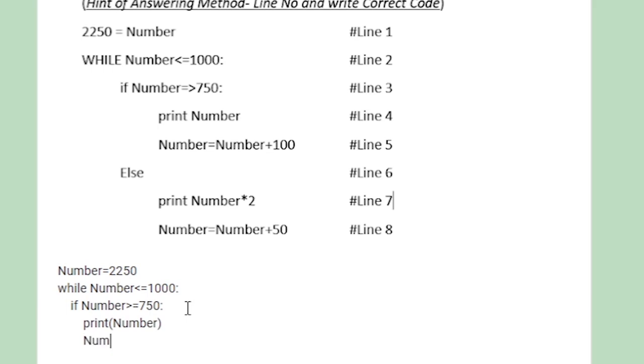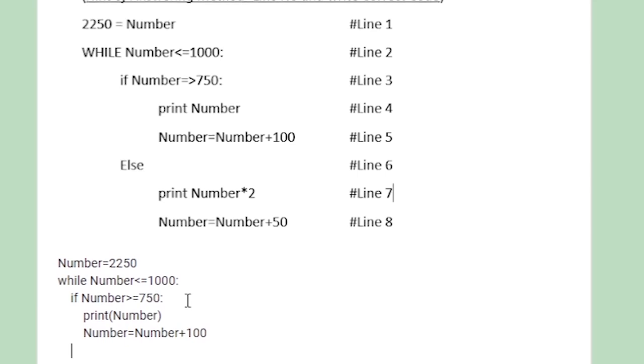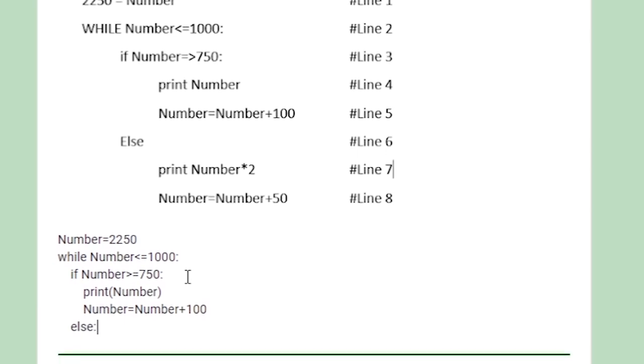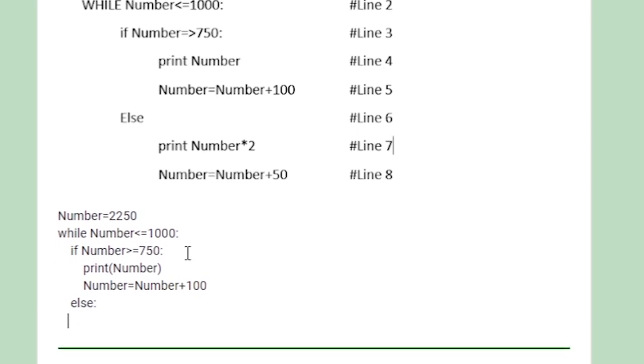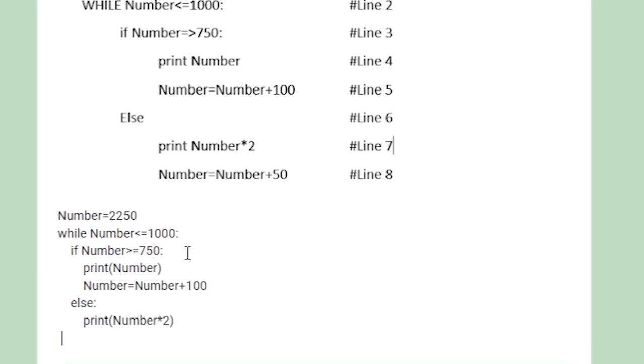Next, number is equal to number plus 100. Next line, else. Again print is a method or function, so the parameter must be in parentheses, number into 2, and last, number is equal to number plus 50. That's it.